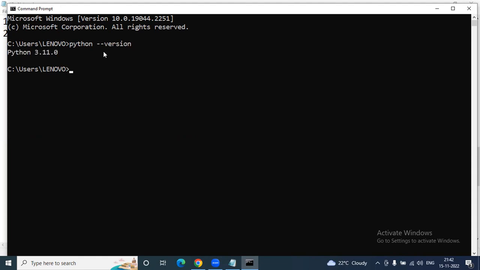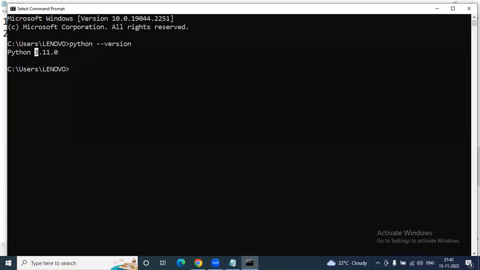When we hit this, I have the latest version of Python, that is 3.11.0. In case you don't have Python in your computer, you will get a notification like 'python is not recognized as an internal or external command', which indicates that you don't have Python software.